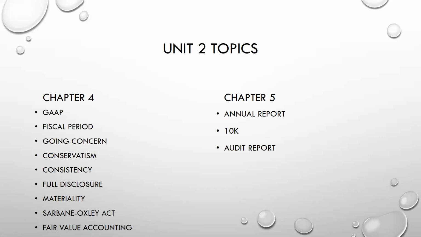And in chapter 5, there's only 3 bullet points here: annual report, 10K, and audit report. But there's actually a lot that goes into an annual report, and all the information that you're going to see is very important to investors, creditors, stockholders, anybody who needs to know not just the financials of a company, but many other aspects as far as their community involvement and a few other things that you'll see when we go over it Tuesday night, and then the videos that I'm also going to provide.